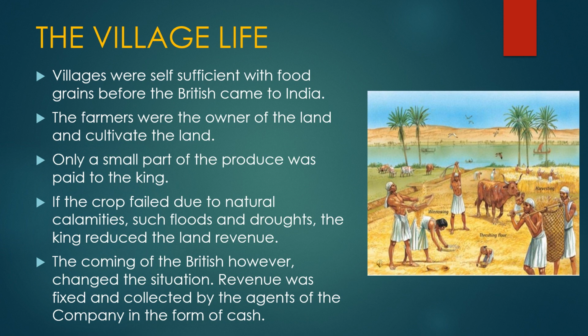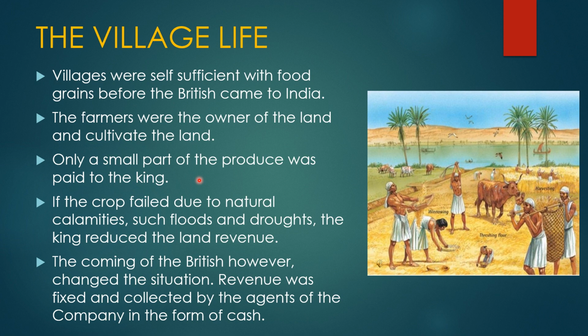Let's start with the introductory part, that is the village life. The villages were self-sufficient with food grains before the British came to India. The farmers were the owners of the land and cultivated the land. Only a small part of the produce was paid to the king. Earlier, before the coming of the Britishers, the farmers were the real owners of the land. They used to do cultivation on their own piece of land, and from the crops they produced, they used to pay a small part to the king in the form of revenue.